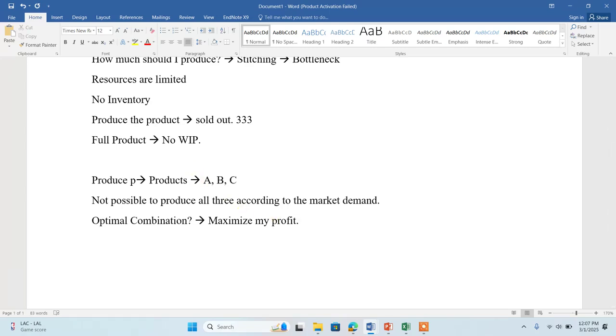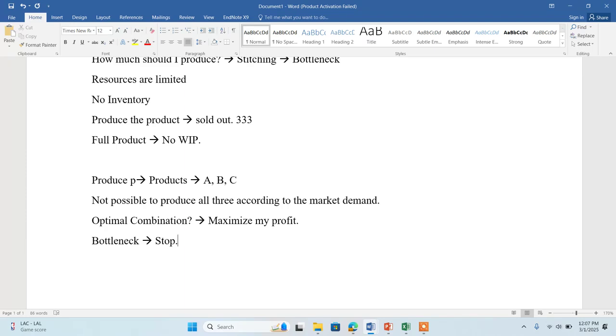And what is stopping me? The bottleneck is stopping me from producing all the units according to the market demand.